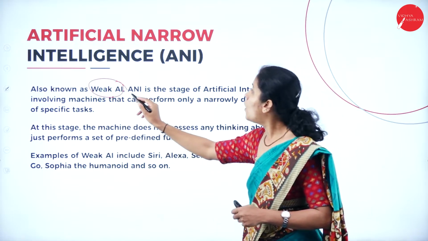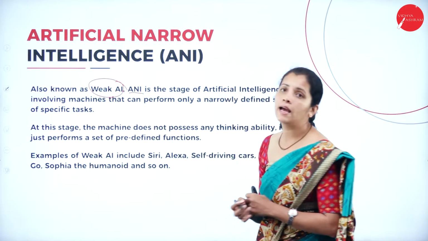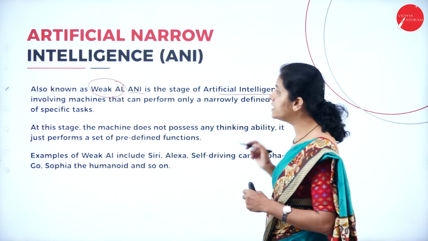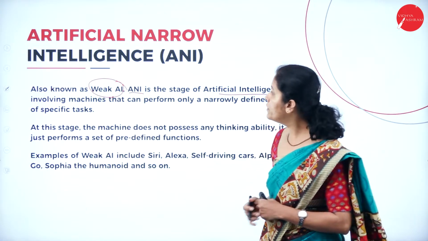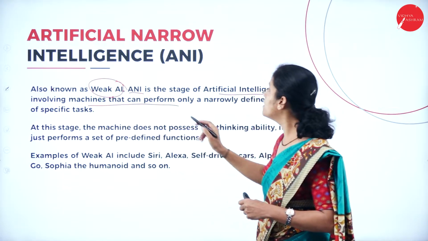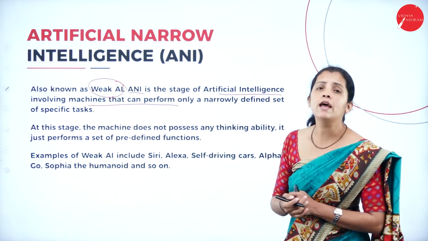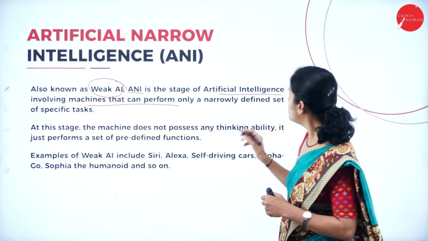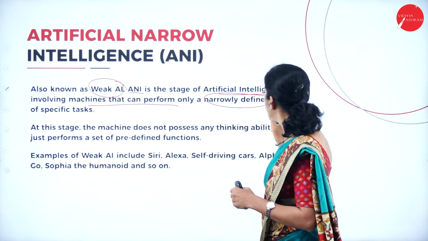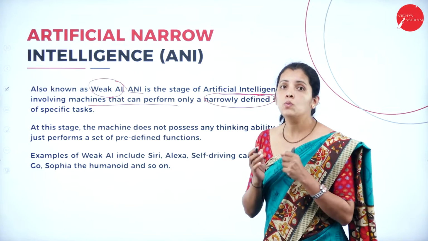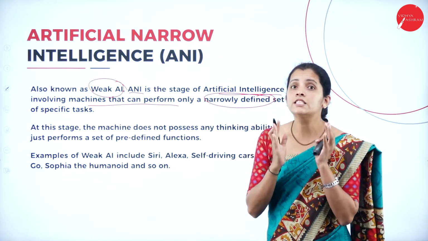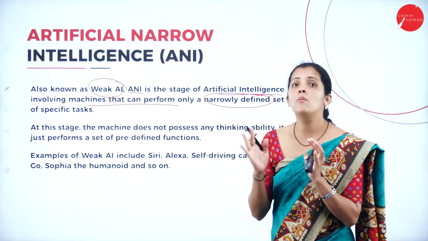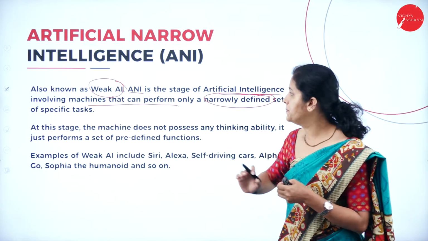It is the stage of artificial intelligence involving machines that can perform only a narrowly defined set of specific tasks. What is the meaning of narrowly defined? They have a certain set of data, and based on that they perform all their activity.